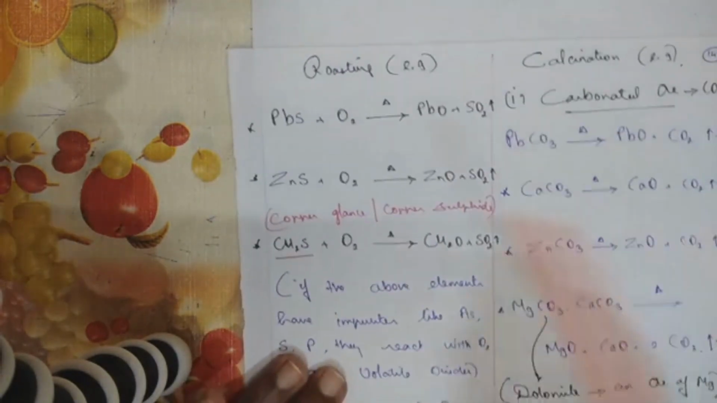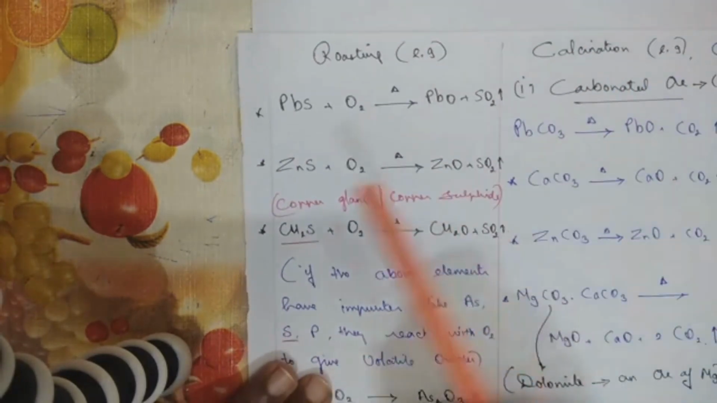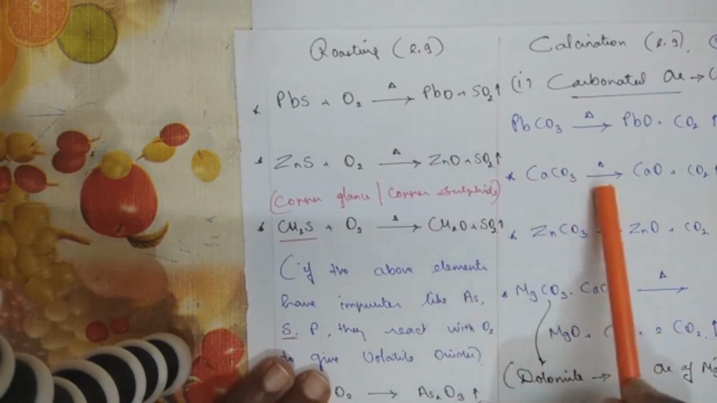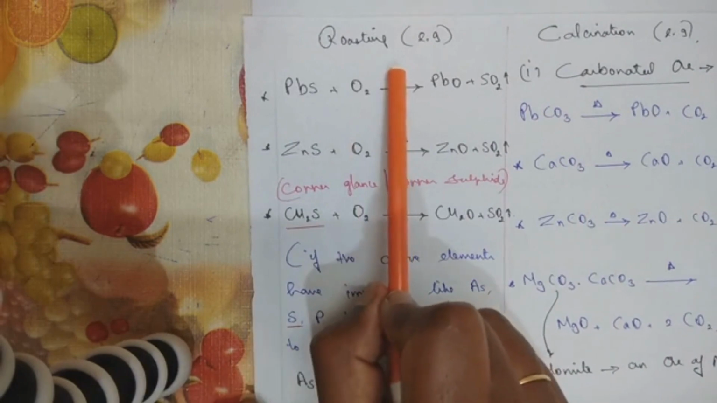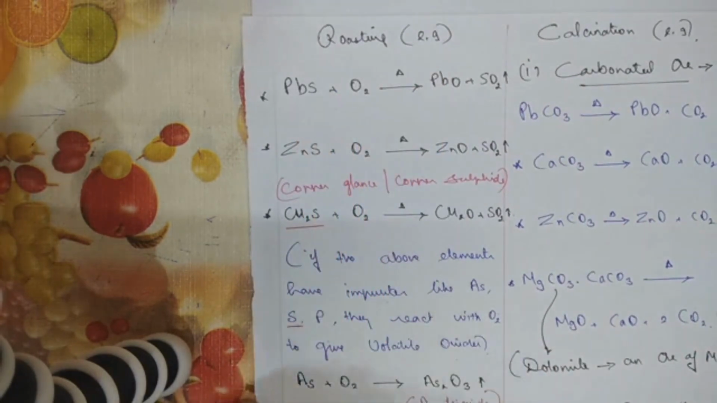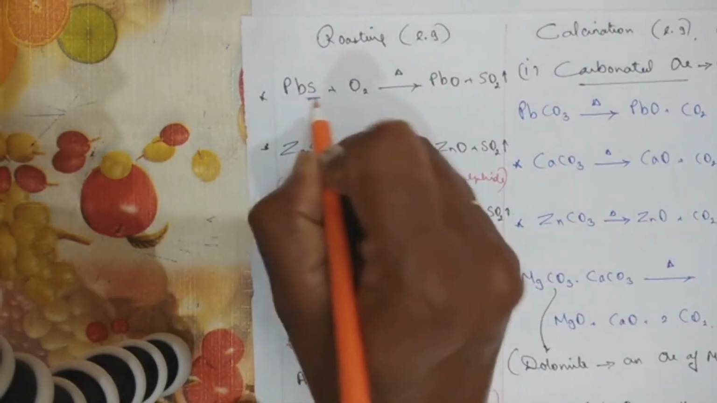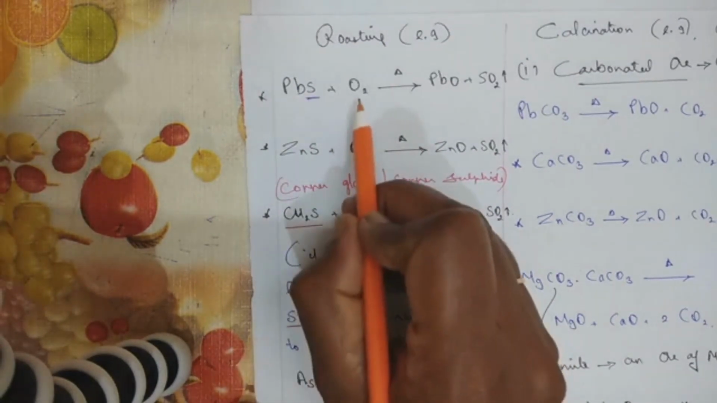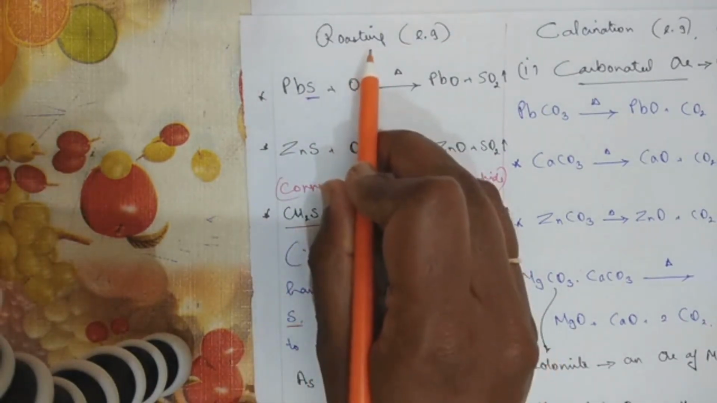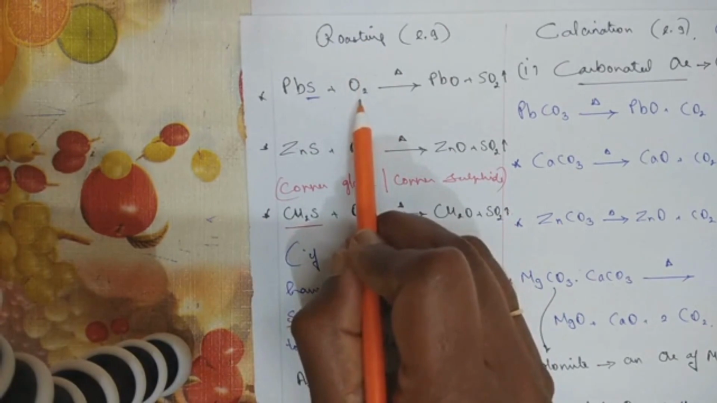Now I'm coming to the practical examples on roasting and calcination. Once again, I put it in the points of distinguished friol. Now here, as I told you in the earlier video, sulfur can be seen. See, PbS, lead sulfide. When I treat it with oxygen, now roasting is about heating it in the presence of oxygen.